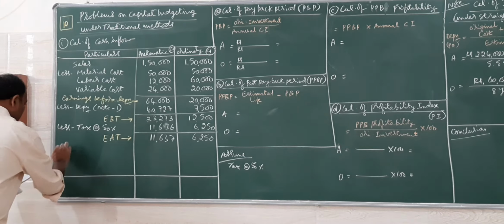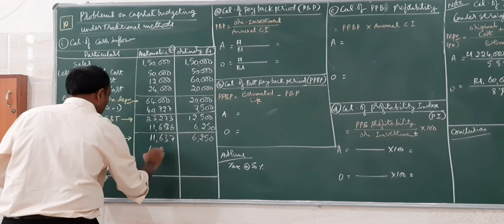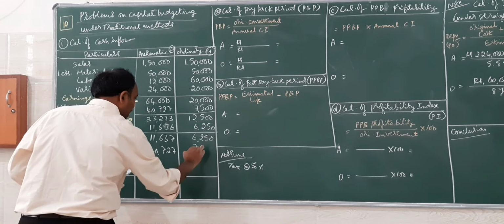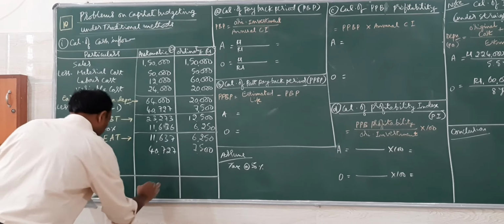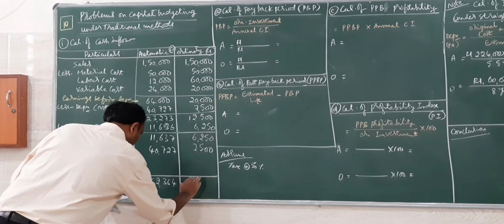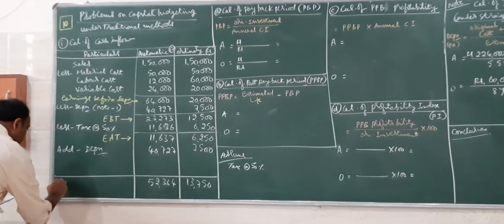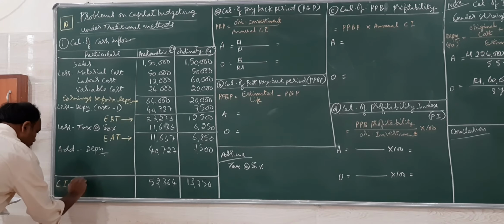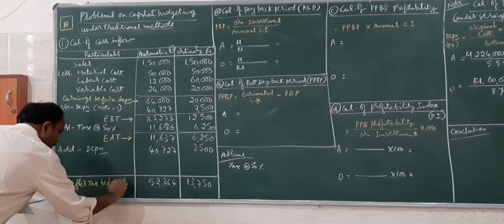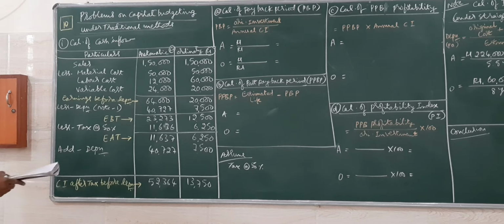Earnings after tax, I will add back the depreciation, the same amount, 40,727 and 7,500. I get 52,364 and 13,750. This is cash inflow after tax, before depreciation. That is what is necessary for the traditional methods.